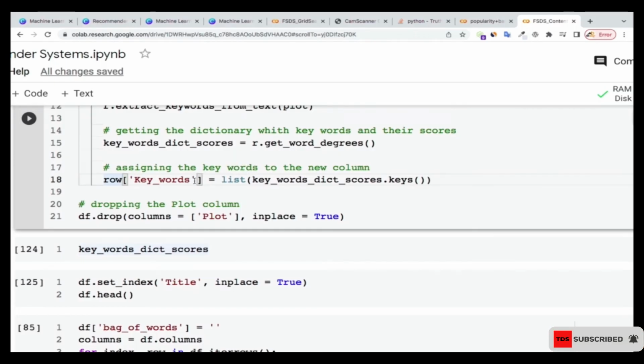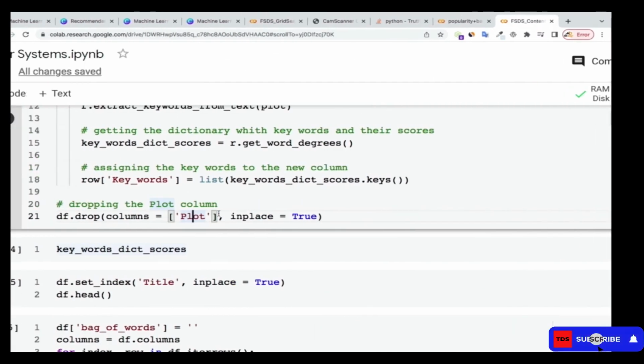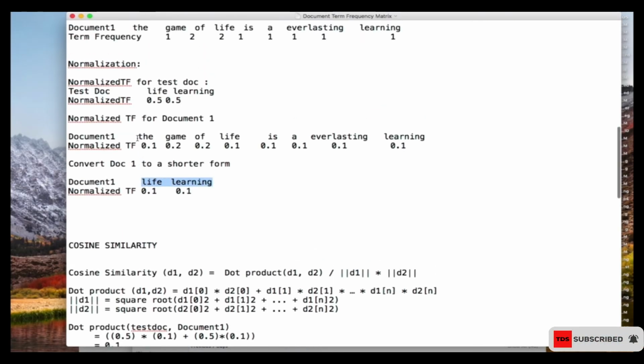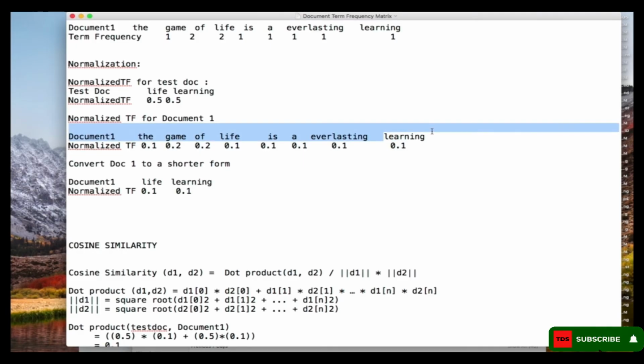Then once I have extracted the keywords, I don't need the plot anymore. Remember earlier I told you the descriptions are too much in the plot column, so that's why I'm extracting only the important keywords and their degree, so that I'll be able to drop that column and use only the important keywords I've extracted from it. Remember when we were doing the normalization, we only selected those that are important, not all of them. For instance, is, over, everlasting and all those ones were not important to us. So we only selected life and learning.